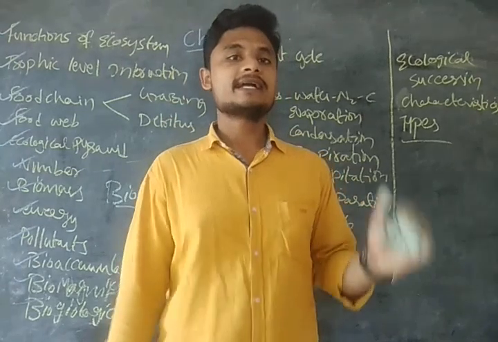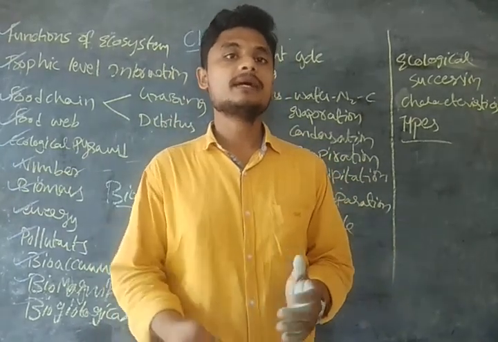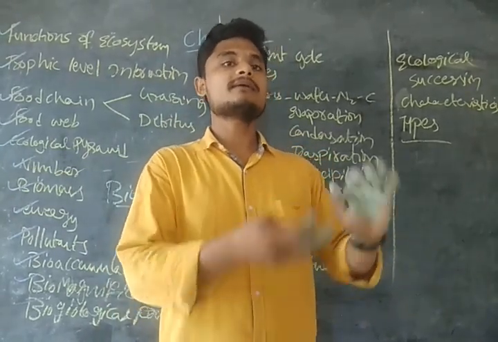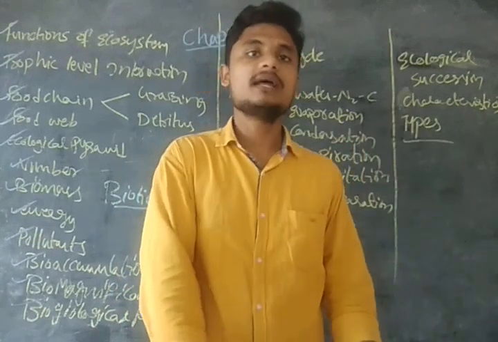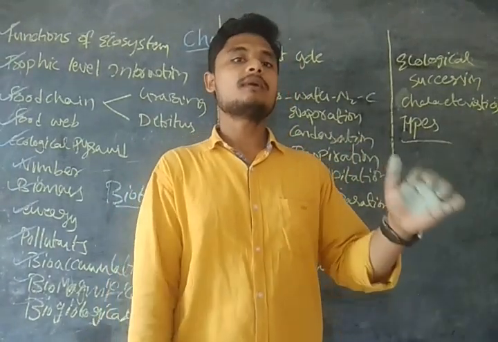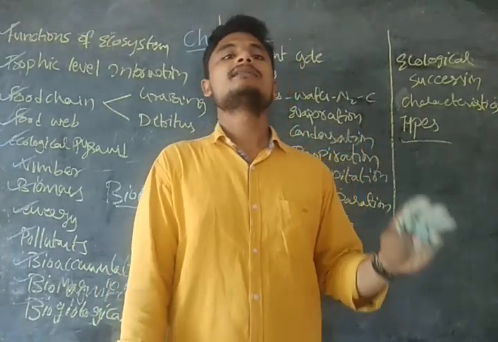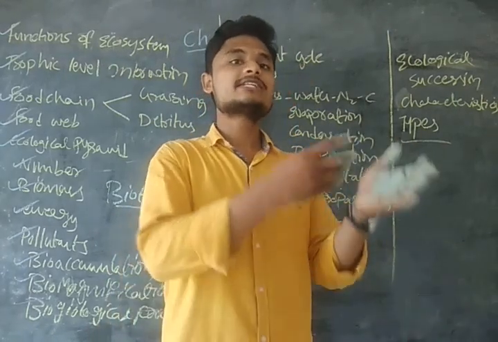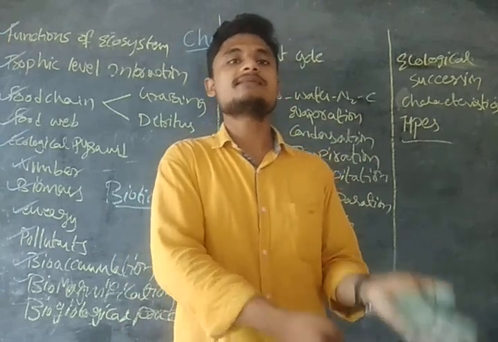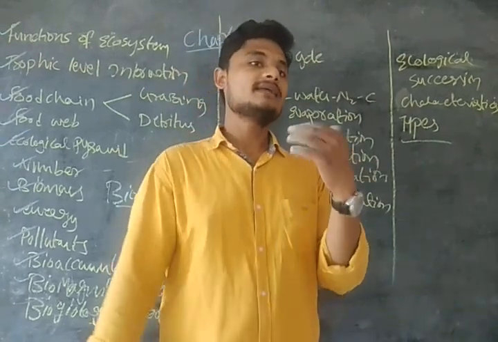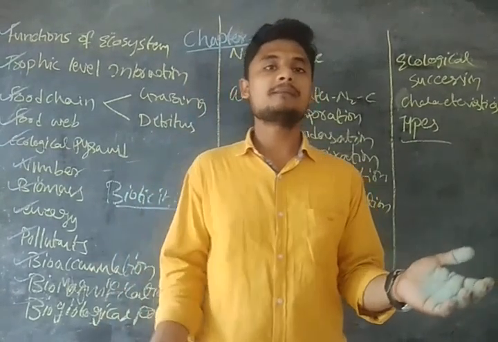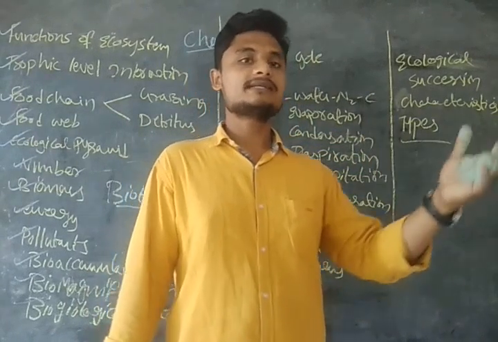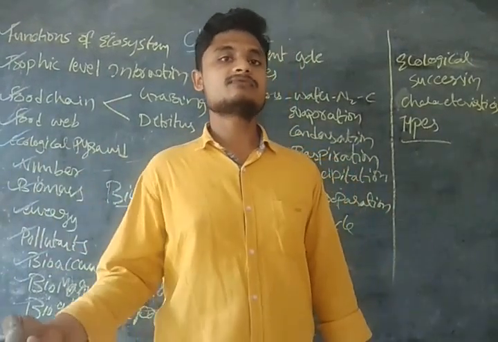And secondary is the one which starts from the intermediate phase. Someone has done vegetation over there and left that part, or destroyed it, or the floods made it like that. Means if vegetation starts on disturbed land, that is known as secondary succession. So what is the difference between primary and secondary if you compare? Primary is the one which starts at the beginning, secondary is the one which starts from some intermediate or